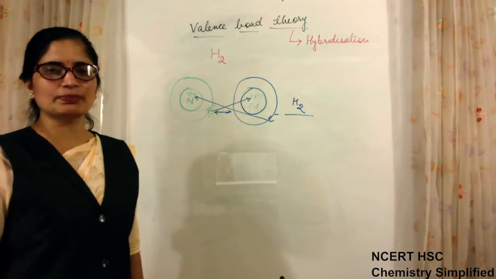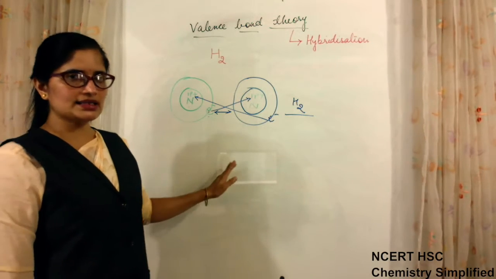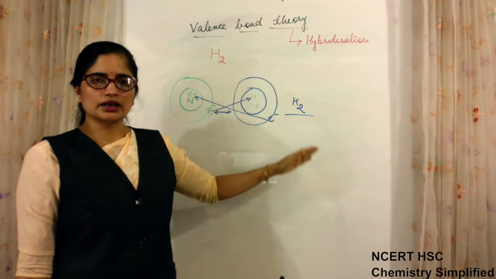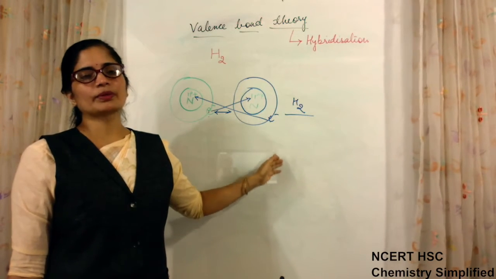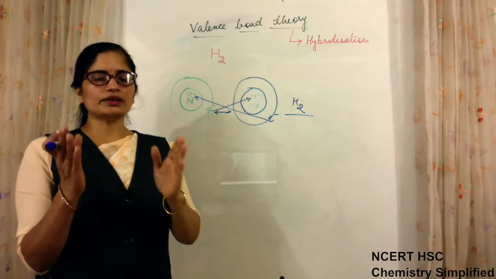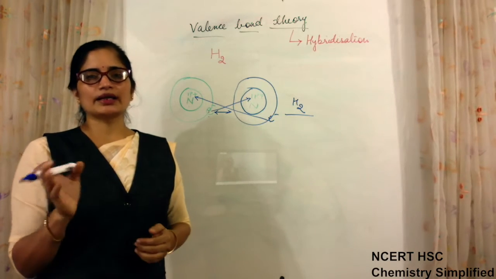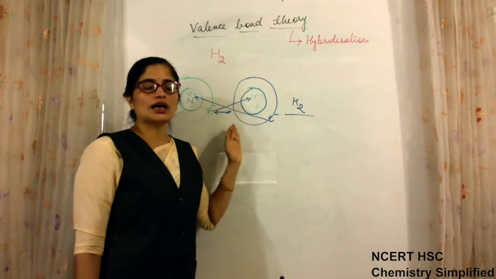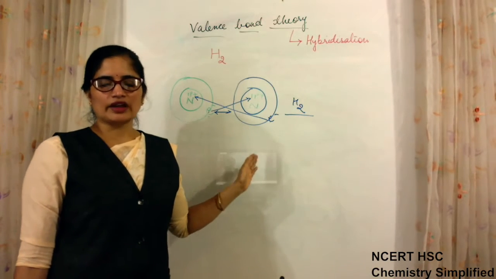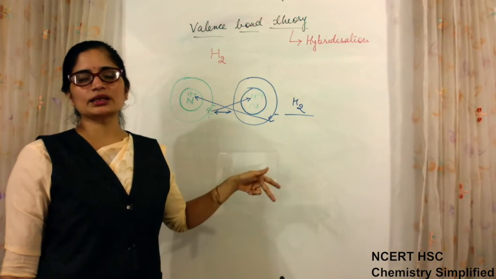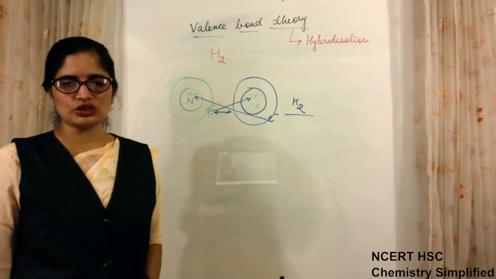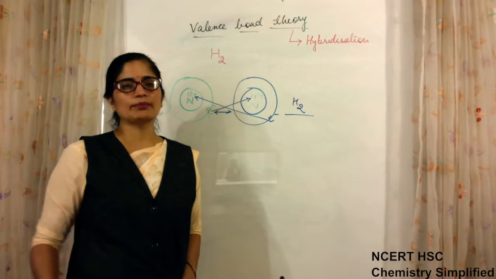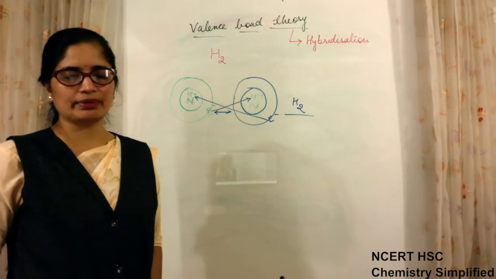H2 molecule is possible. So this was the basic idea, that when atoms approach each other to form bonds, atomic orbitals overlap each other and the formation of bond depends on the number of attractive forces. If attractive forces are more than the repulsive forces, then bond formation will take place. If the number of these forces is less, then bond formation will not take place.